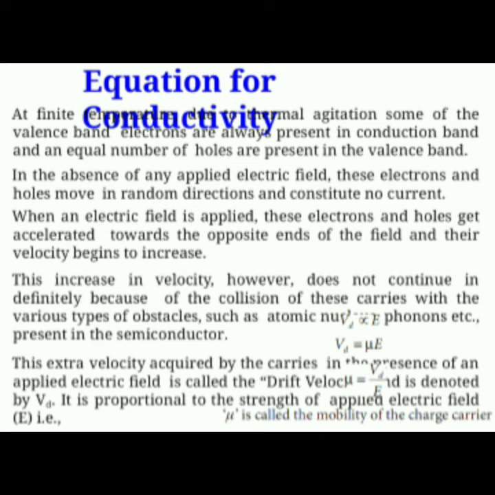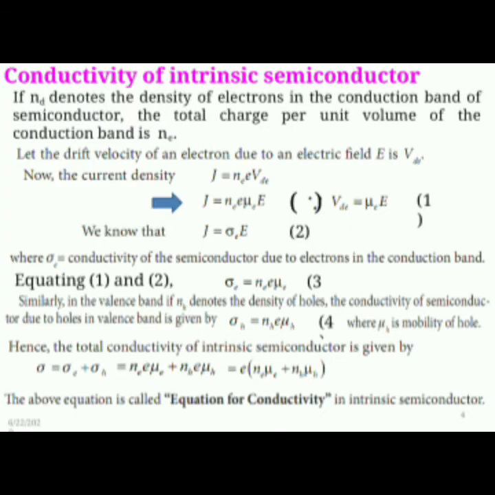This extra velocity acquired by the carriers in the presence of an applied electric field is called drift velocity, which is given by Vd is equal to μE. Here, drift velocity is directly proportional to the strength of the applied electric field, and μ is the mobility of the charge carrier. Conductivity of intrinsic semiconductor. If Ne denotes the density of electrons in the conduction band of the semiconductor, the total charge per unit volume of the conduction band is Ne.